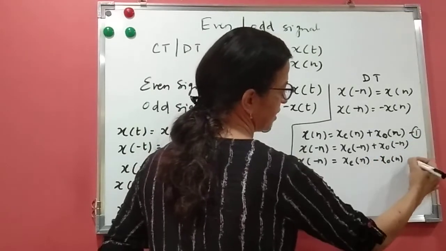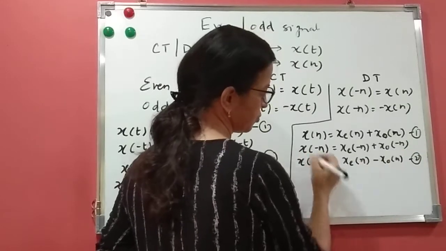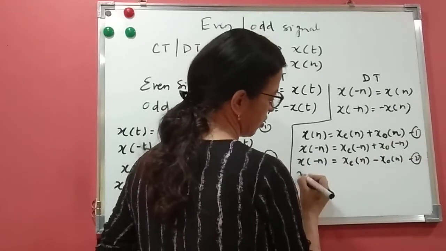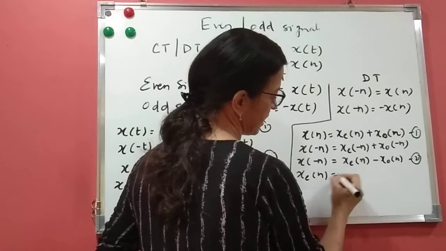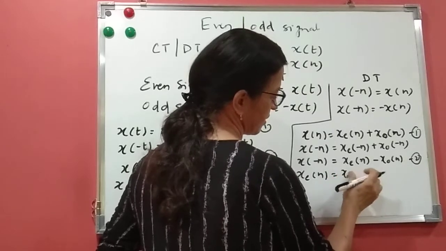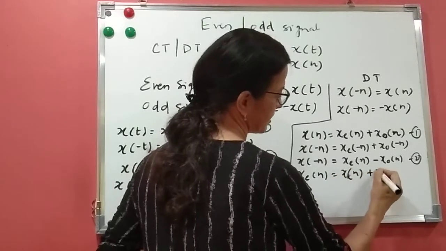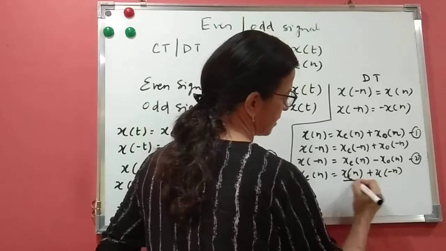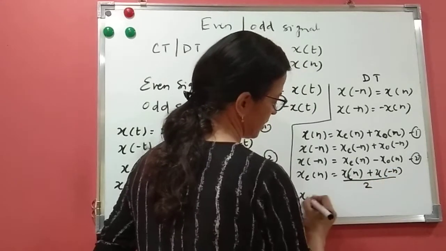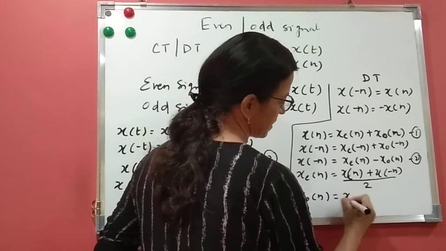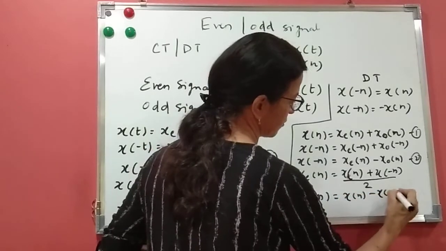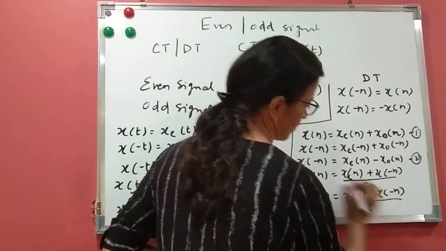So now, adding these two, this will get cancelled, and x of e of n equals x of n plus x of minus n upon 2. And what is x of o of n? It is x of n minus x of minus n upon 2.